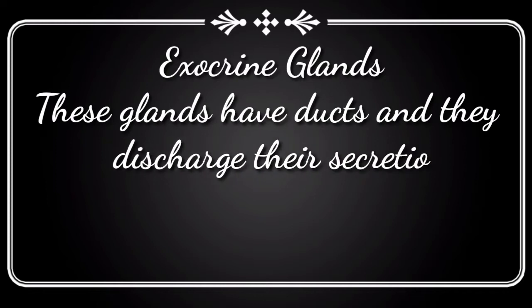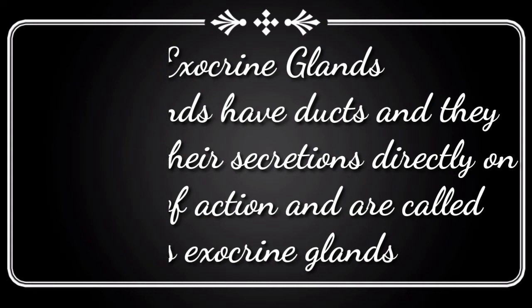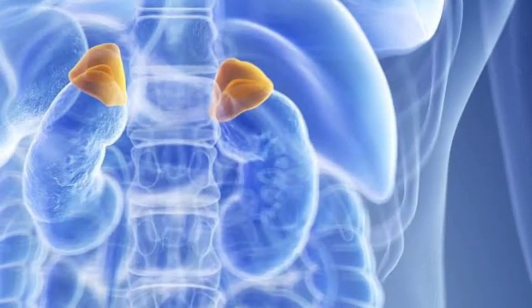And the second type of glands are the exocrine glands. These glands have ducts and they discharge their secretions directly on the site of action and are called exocrine glands. The examples of these glands are sweat glands, salivary glands, liver, gastric glands, etc. But in this video, we are going to study about the endocrine glands. So let us move on to the first endocrine gland,